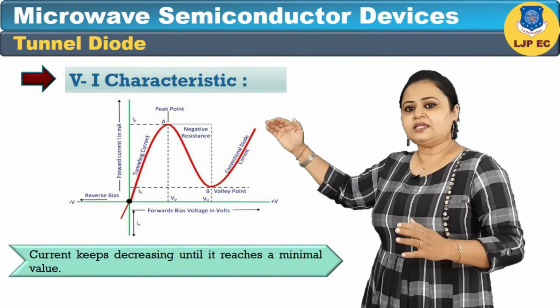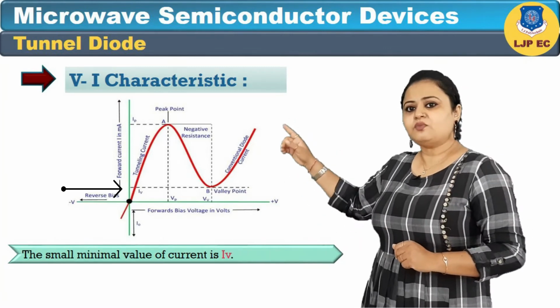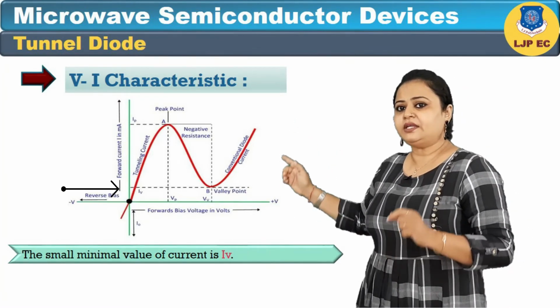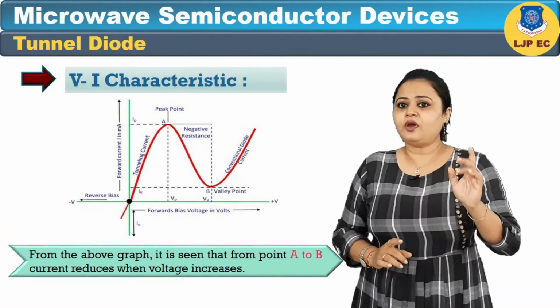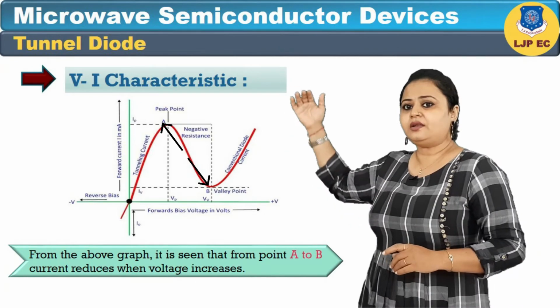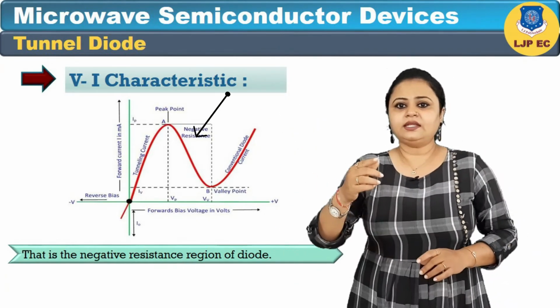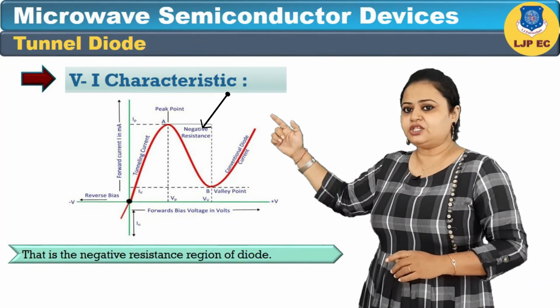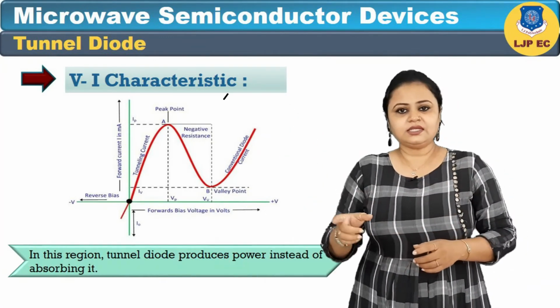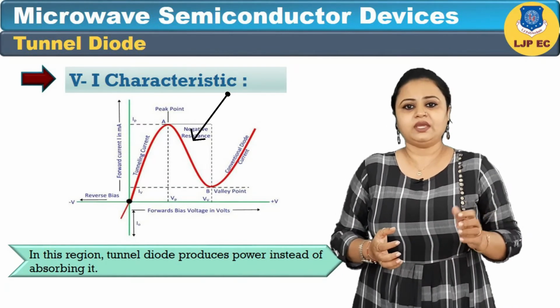Current keeps decreasing until it reaches a minimal value. The small minimal value of current is IV. From the above graph, it is seen that from point A to B, current reduces when voltage increases. That is the negative resistance region of the diode. In this region, the tunnel diode produces power instead of absorbing it.